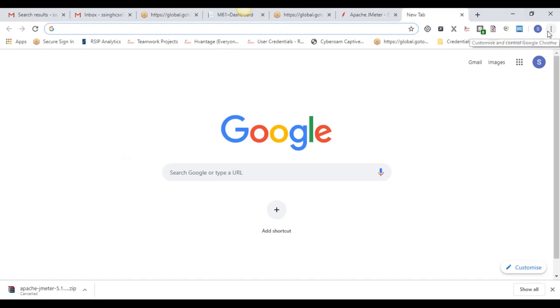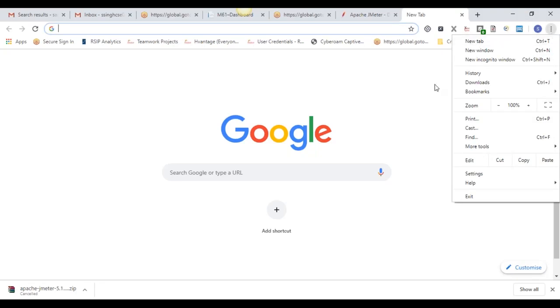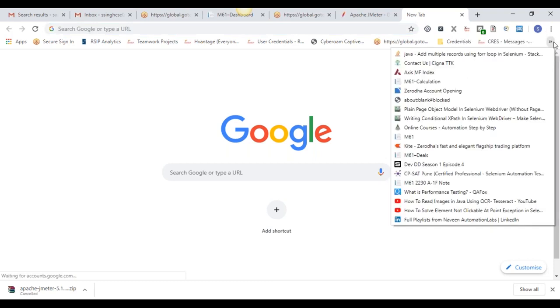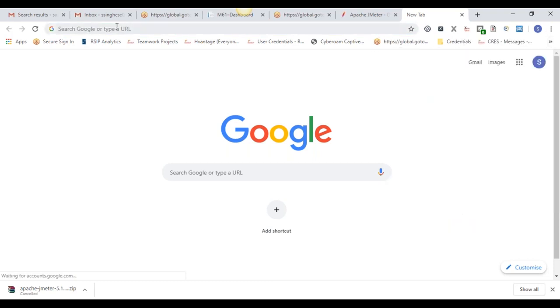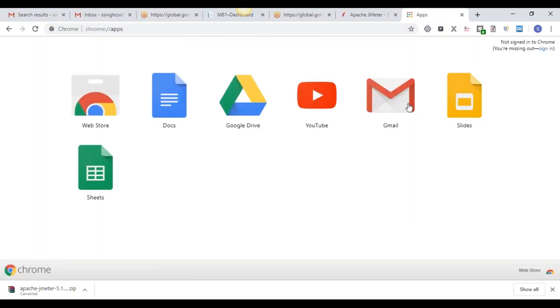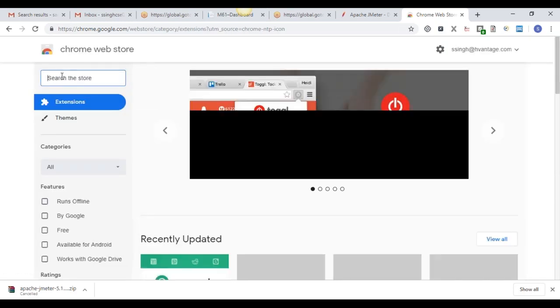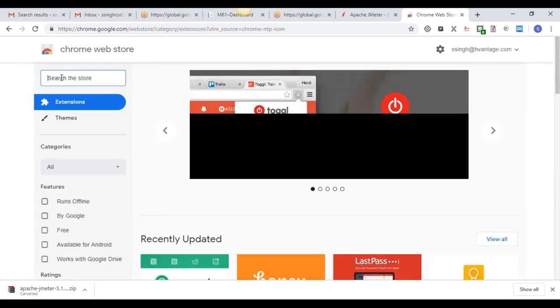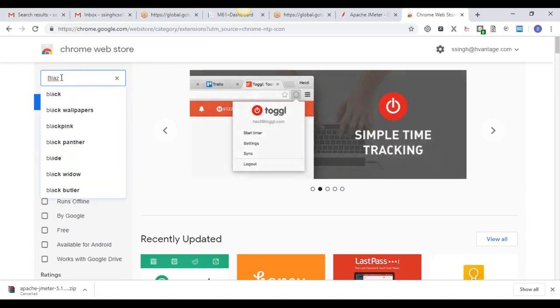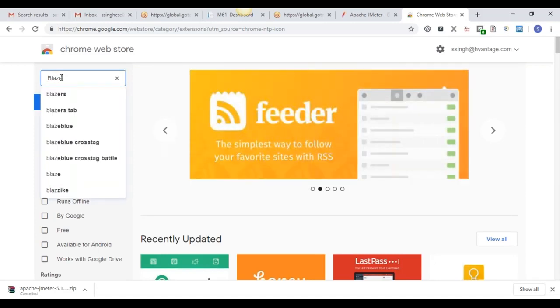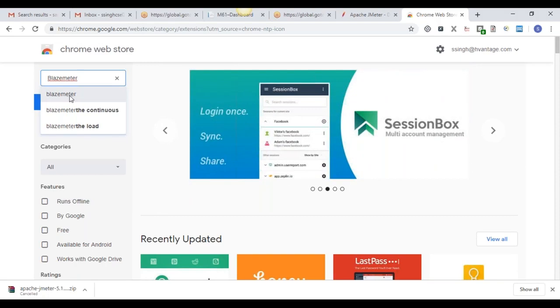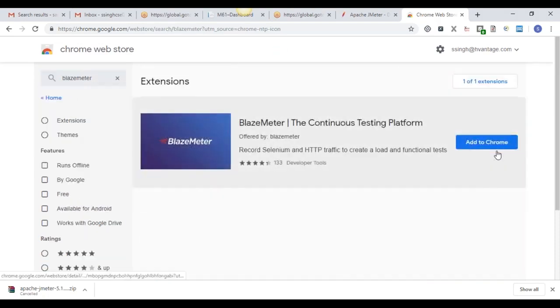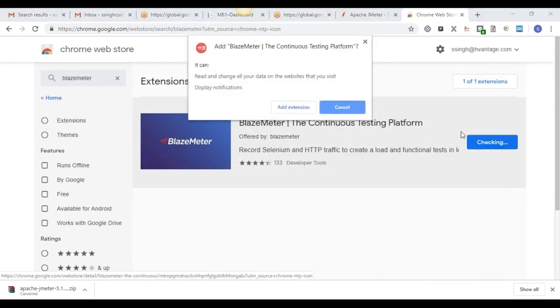So what I did here, in the app and plugin, just add on BlazeMeter. We will add this to the extension.